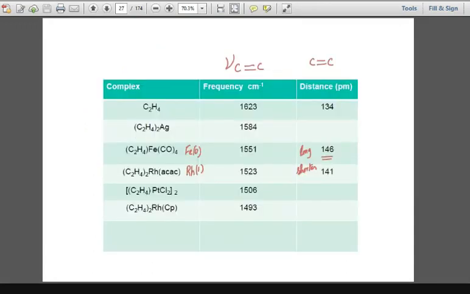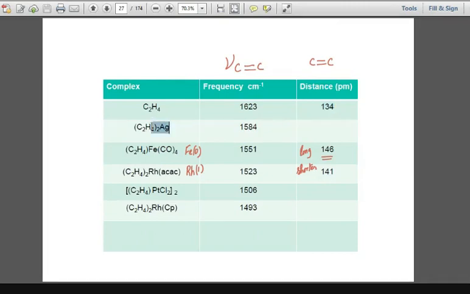Some IR prospect is also involved. If free alkene अगर देखा जाए, then their mu value will be 1623. ठीक है, and the distance is 134 picometer, or you can say that it is a double bond, carbon carbon double bond इतने पे ही आता है, right?